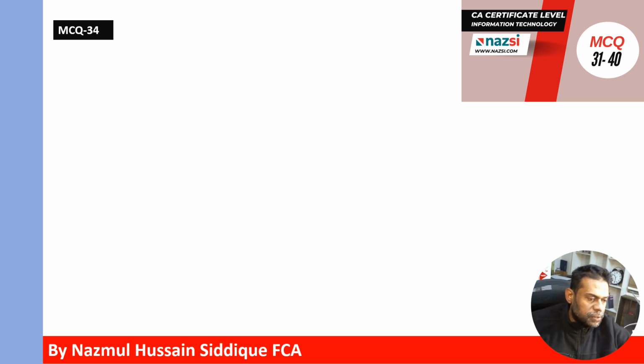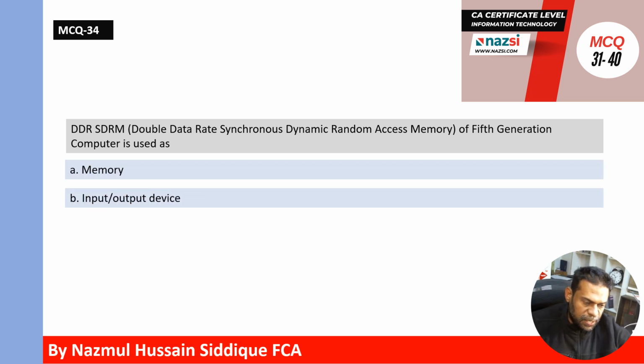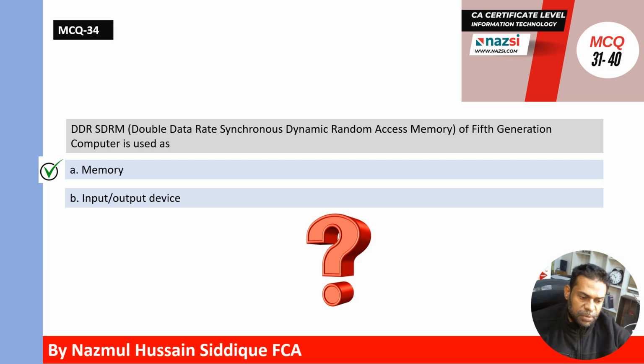MCQ 34. DDR SDRAM, double data rate synchronous dynamic random access memory, of fifth generation computer is used as memory or input output device. Which one is correct answer? Correct answer is A. DDR SDRAM of fifth generation computer is used as memory.